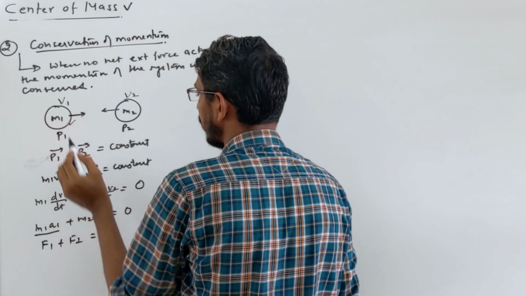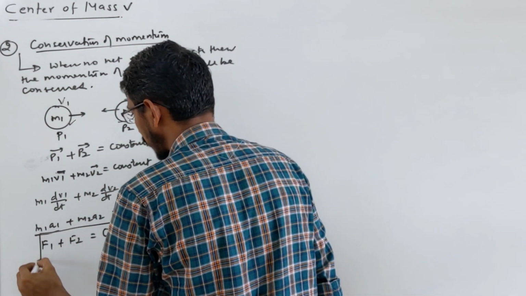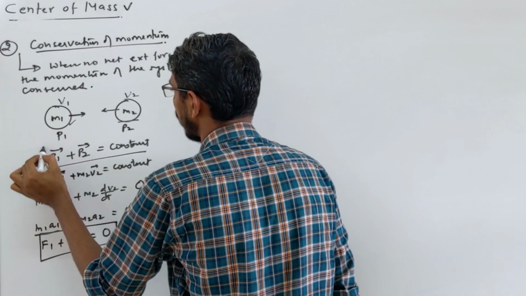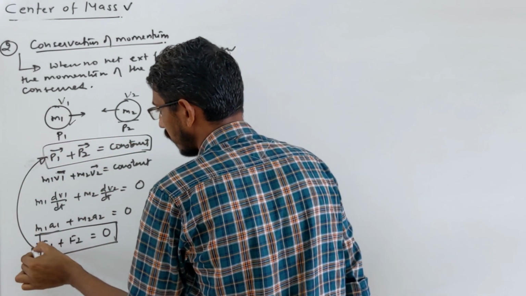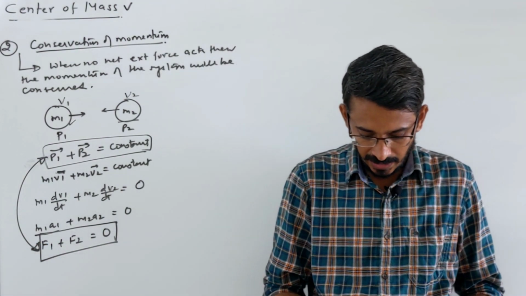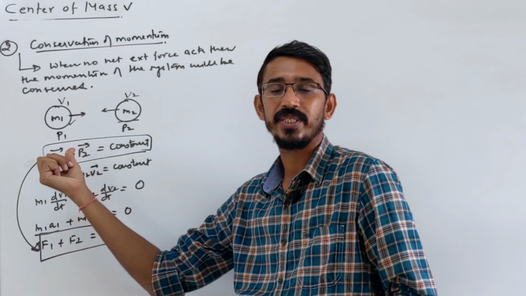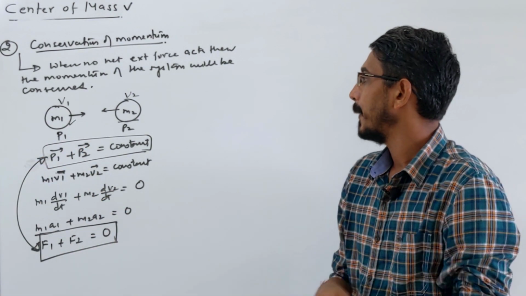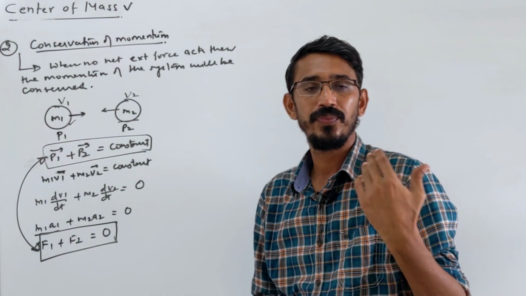ma, the force applied by this body, is the force of this body. So net force is 0. It means momentum is conserved. Like we have already learned in Newton's third law. If net external force acting on a system is 0, then the momentum of the system will be conserved, right? Yes. Okay.